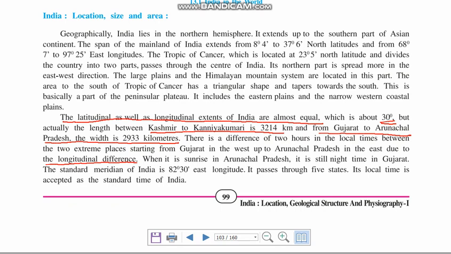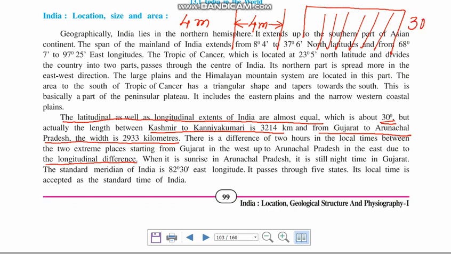Now we know about this. As I told you, the sun takes 4 minutes to pass from one longitude to another. Now if you divide India's span into longitudes, there are 30 longitudes in it, so 30 into 4 will give you 120 minutes. 120 minutes is equal to 2 hours.